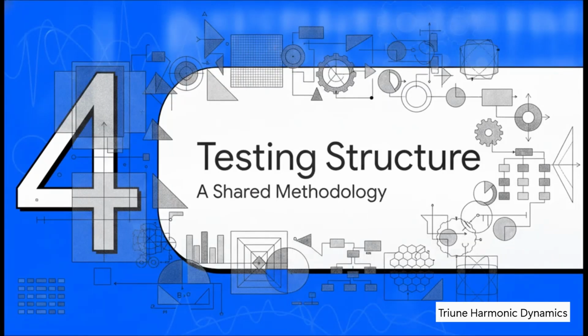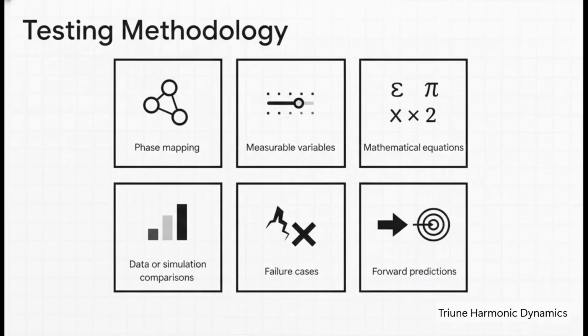Section 4, the testing structure, a shared methodology. Okay, so how on earth does one book actually test all of these wildly different things fairly? The secret is that every single one of those 28 chapters uses a remarkably strict shared methodology to experiment with a theory. The book treats these chapters as literal working experiments.